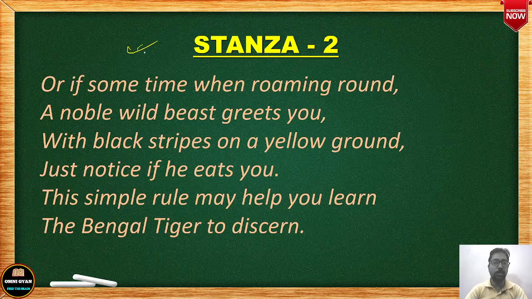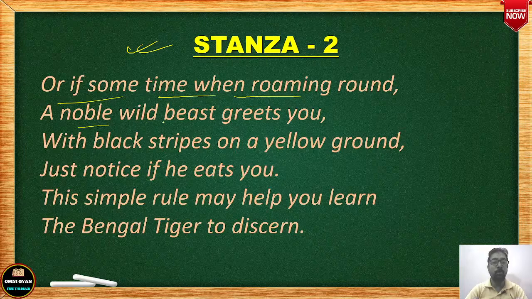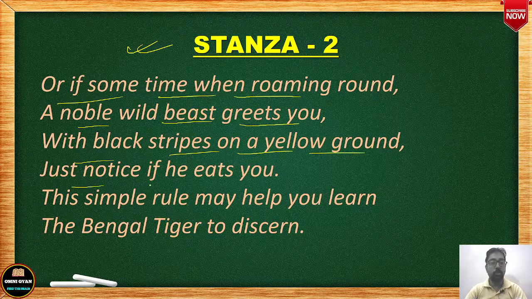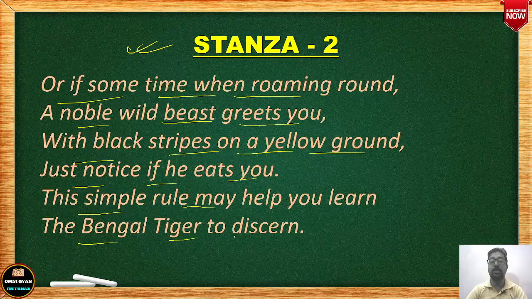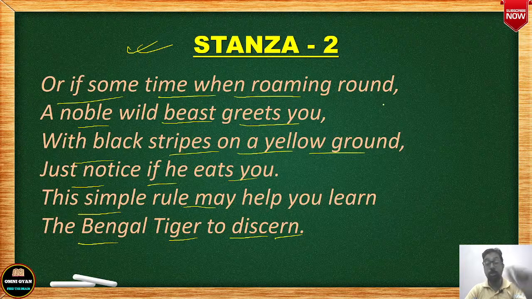Then we come to stanza 2. Or if sometime when roaming around a noble wild beast greets you with black stripes on a yellow ground, just notice if he eats you. This simple rule may help you learn the Bengal tiger to discern. So the first stanza she talked of the Asian lion.